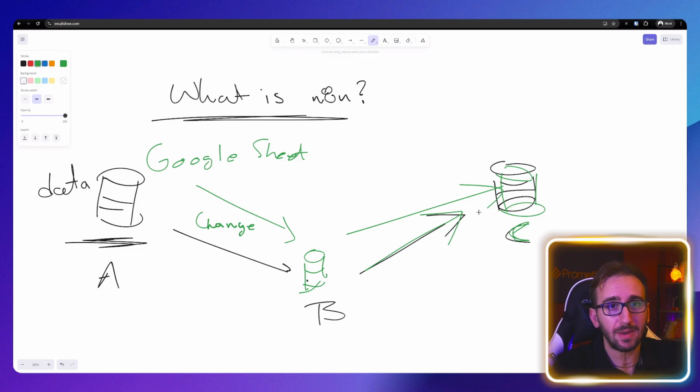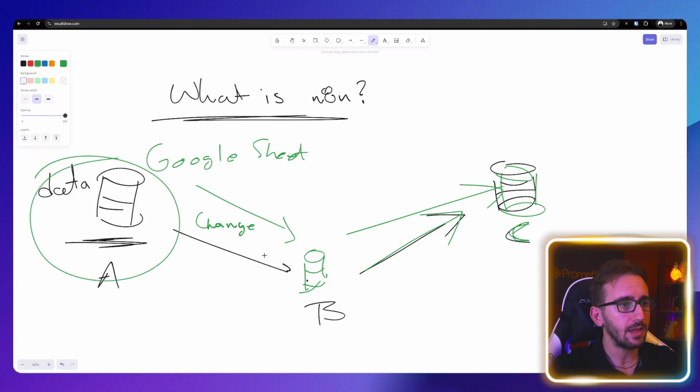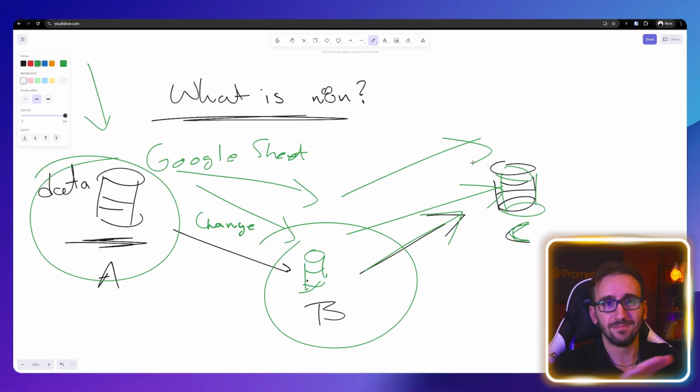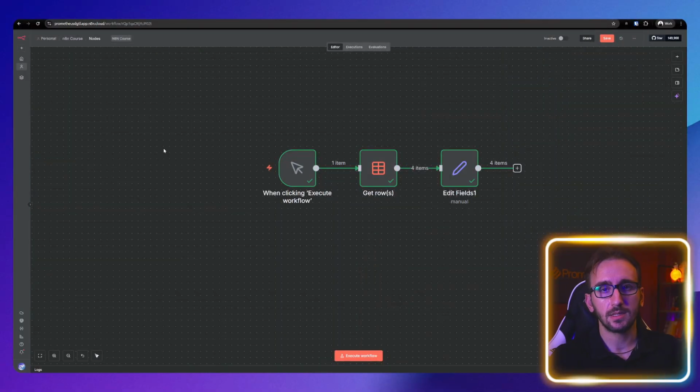And though this is the basics, it's just a no-code mechanism, meaning to do all that, you need to write absolutely no code to get the data from point A to point B, C, D, whatever. So you get data from one place to another and then another. This is it.